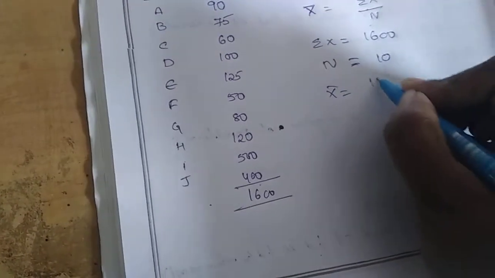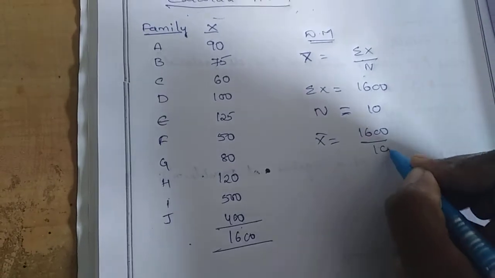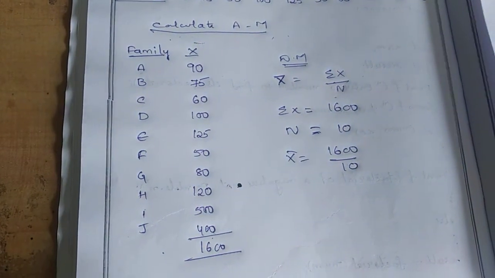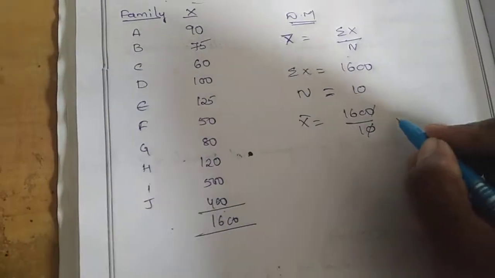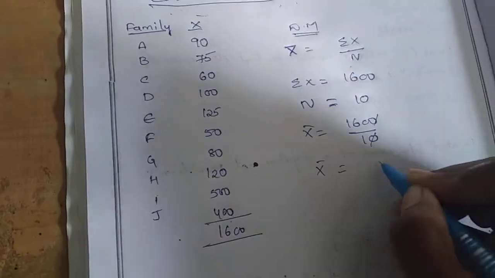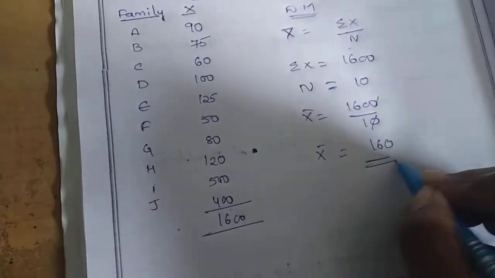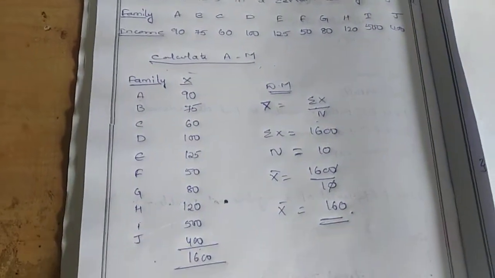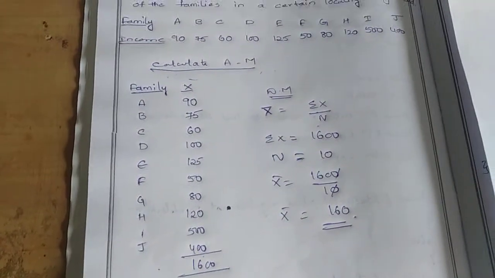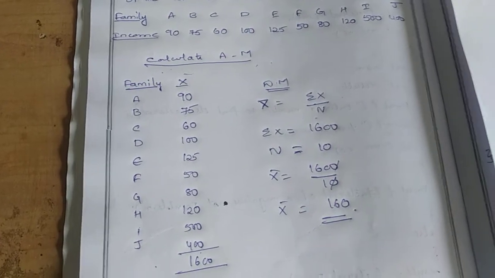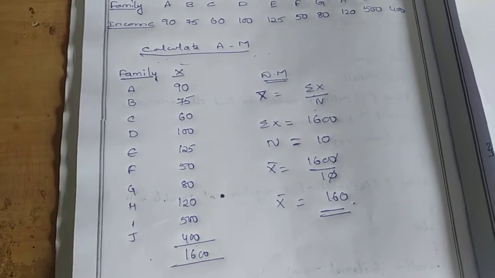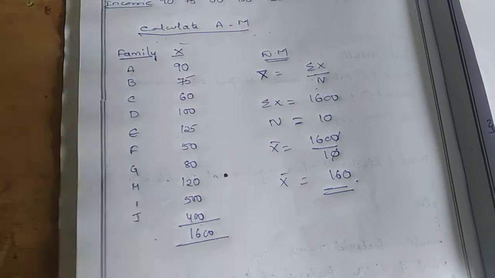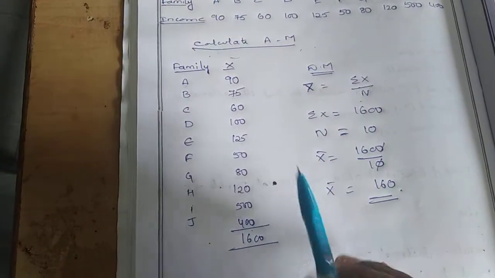Mean is equal to 1600 divided by 10. The zeros cancel, and the mean is 160. In that locality, on average, the income earned by those 10 families is 160 rupees. This is in the case of individual series.